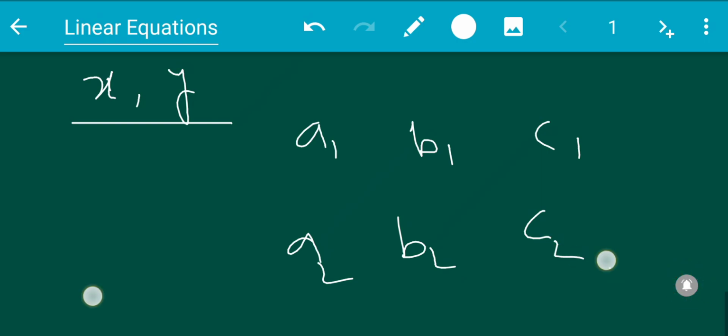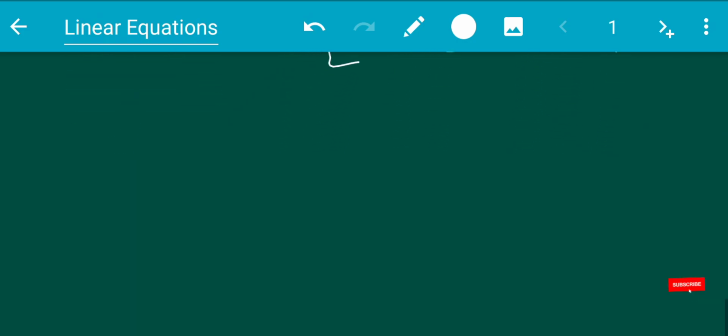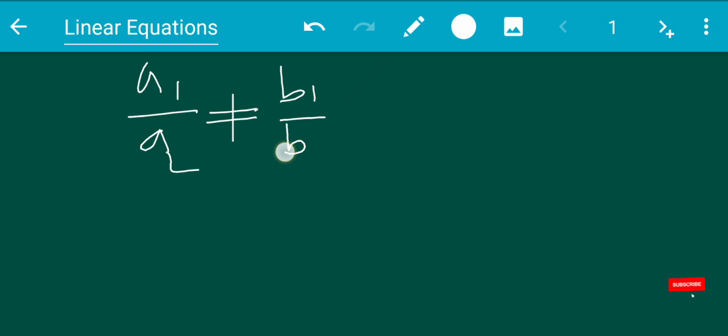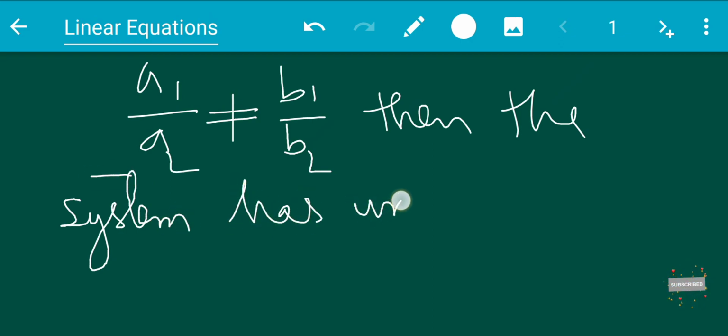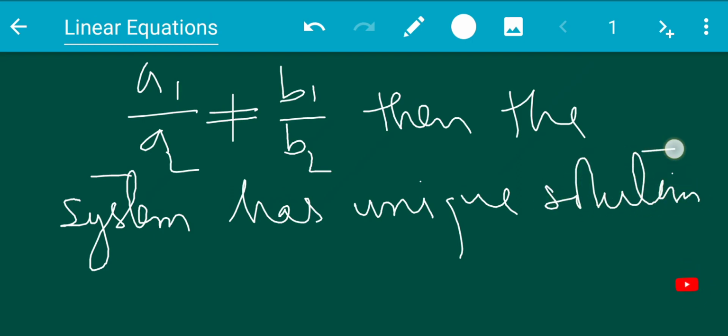Now if a1 by a2 is not equal to b1 by b2, then the system has a unique solution, meaning there is exactly one solution to the linear equations.